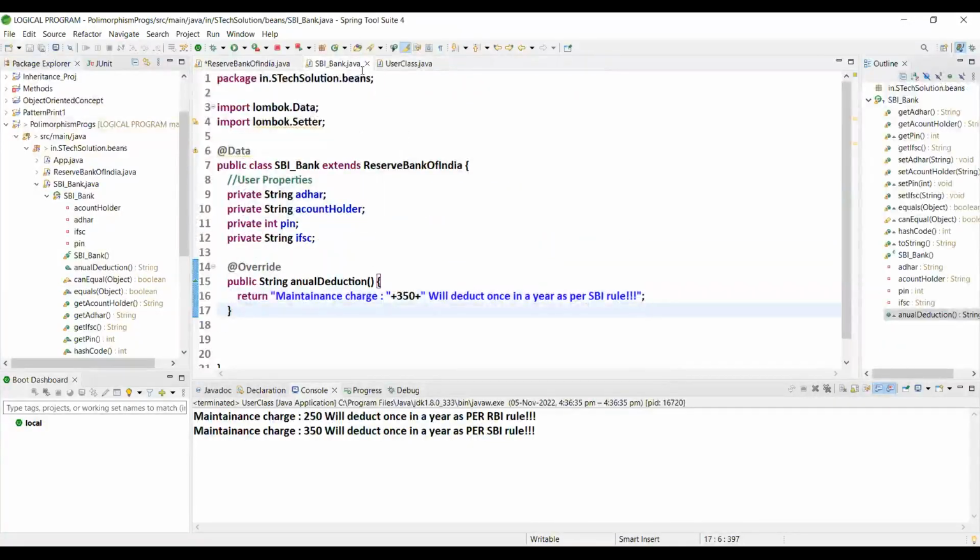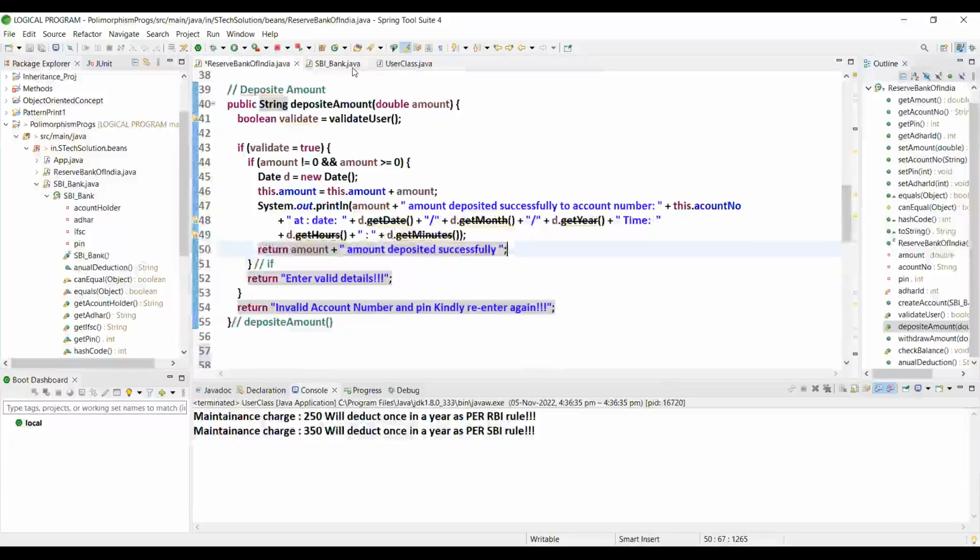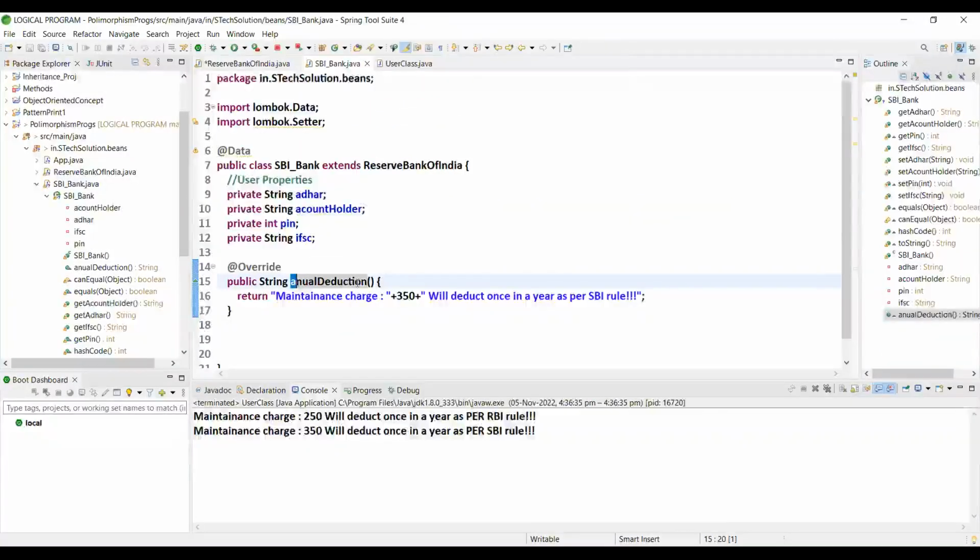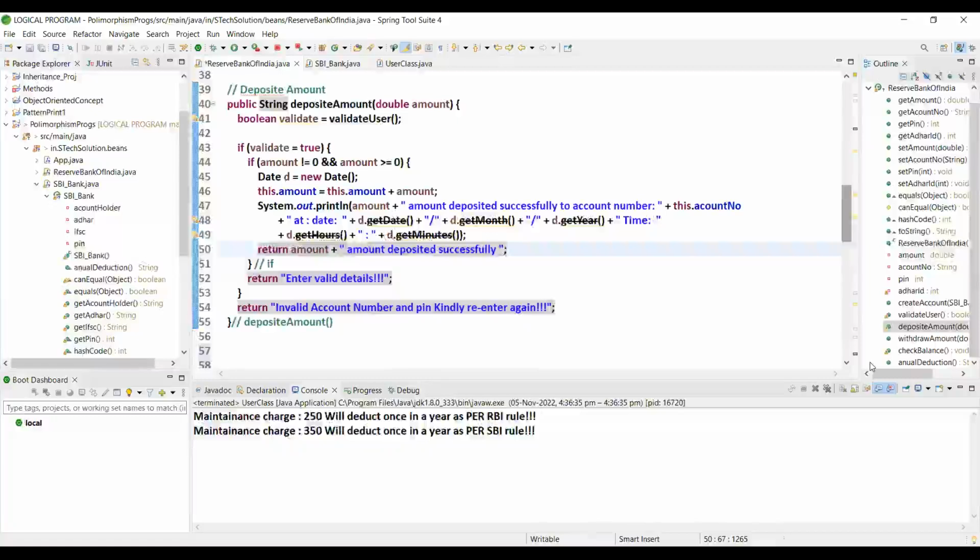Sir, another doubt. Suppose I am overriding one method. Suppose there is an annual deduction method available in my SBI bank subclass. This is an overridden method, I think. In the bank class, I have that method. Your voice is breaking.